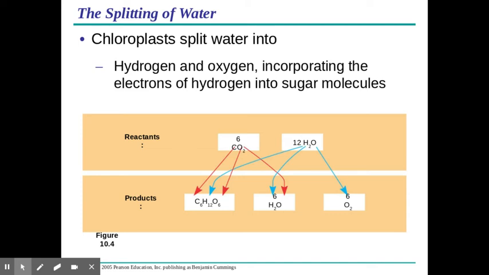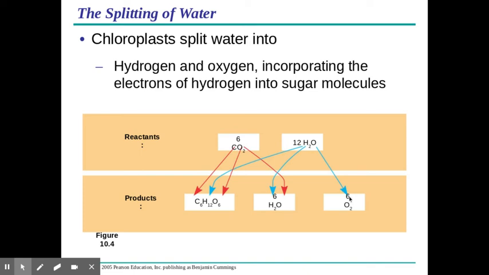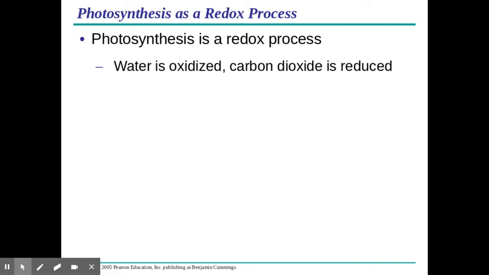So chloroplasts are going to split water. That's one of the first steps. They're going to split water into its component parts, which is hydrogen and oxygen. And that would be why we release oxygen in photosynthesis. That comes directly from the splitting of water. But you can see where some of these other elements are going. The carbon that was going to go into glucose comes from carbon dioxide. That's a good one to know as well.